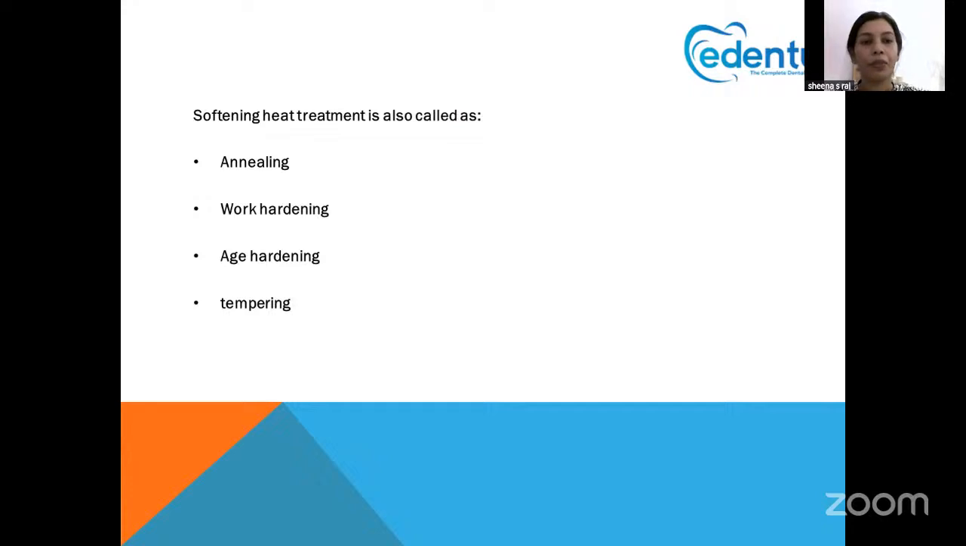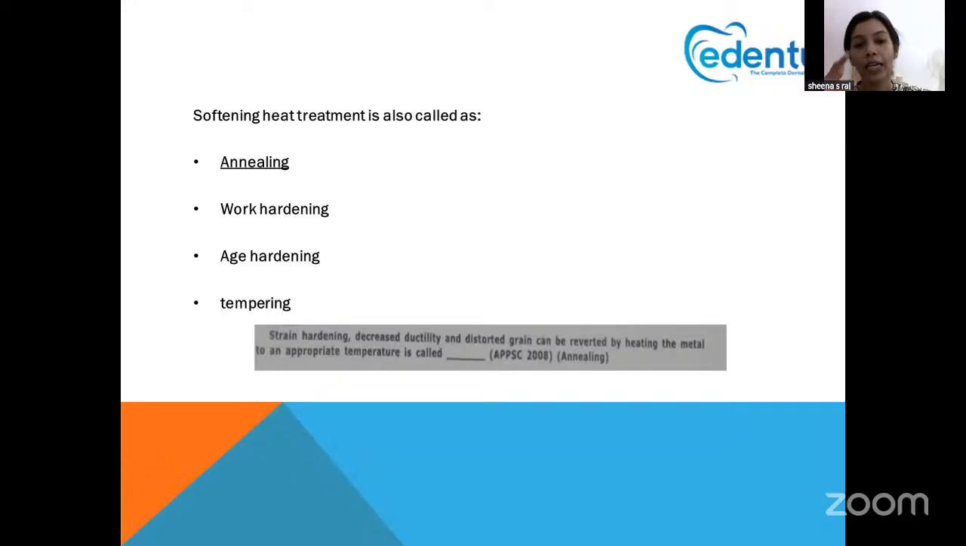Next question. Softening heat treatment is also called as. We know that there are a lot of heat treatments done on metals. So what is the other name of softening heat treatment? It is annealing. Never get confused. Sometimes the question might be, what is the annealing time or annealing temperature for this material? Or sometimes the question might be, what is the softening heat treatment for this material? Whenever you hear softening heat treatment, always keep in mind that it is annealing that has been asked.